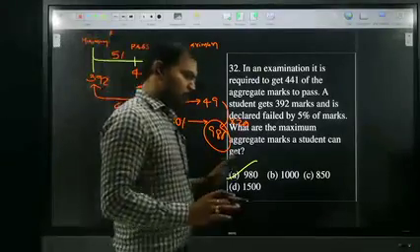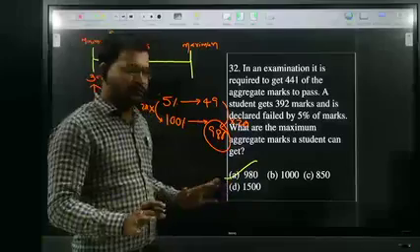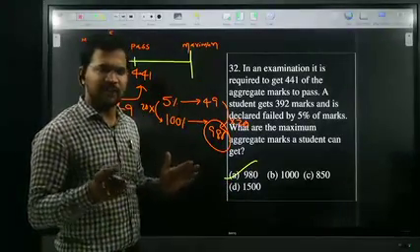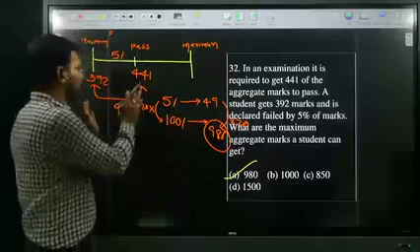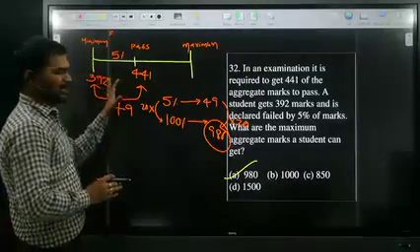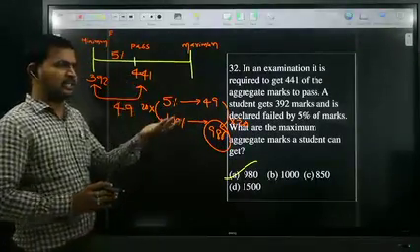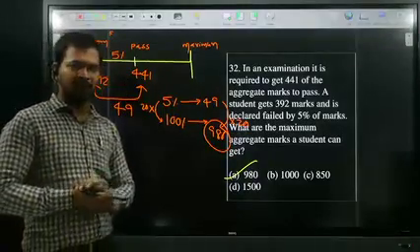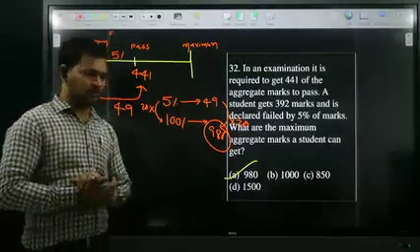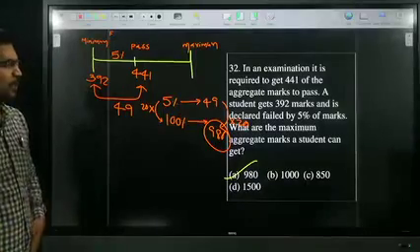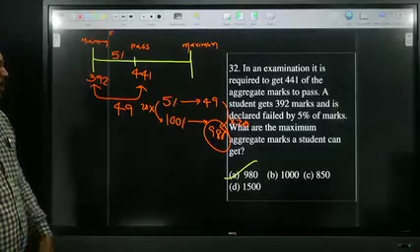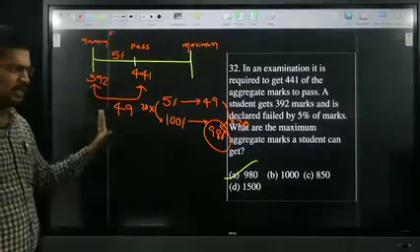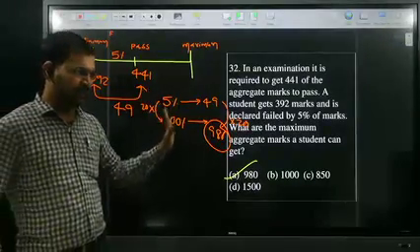Try to solve without using pen and paper. If you use any bookish formulas, bookish calculation, definitely it will take some time. In the exam, no need to draw this diagram. For your understanding, I am just explaining through a diagram. So this examination pass or fail method is very, very important. In this question they gave only a single student's data.